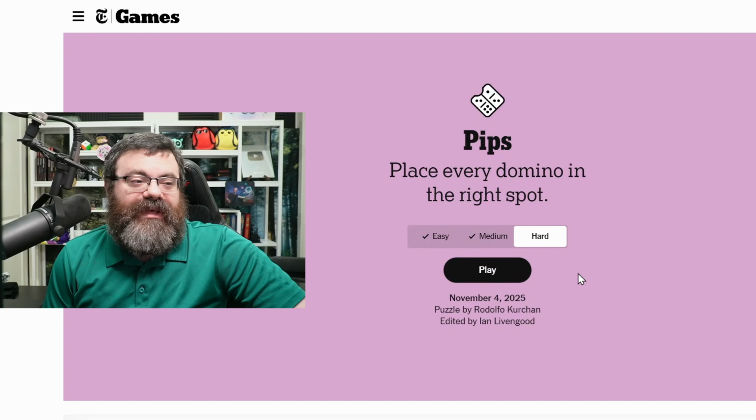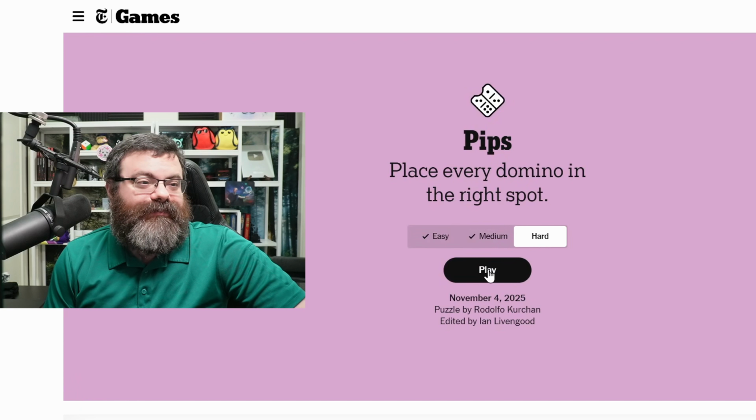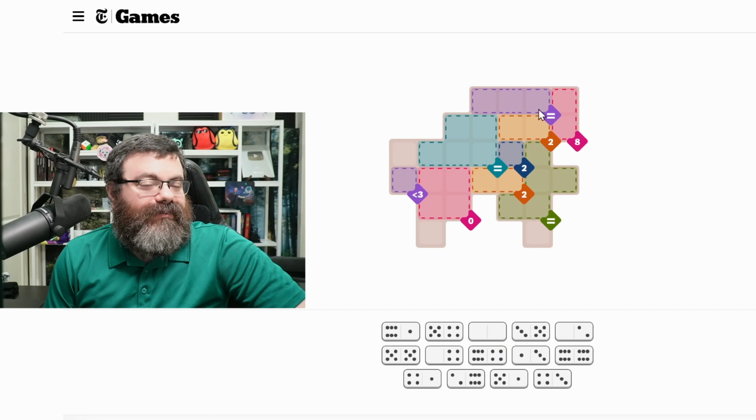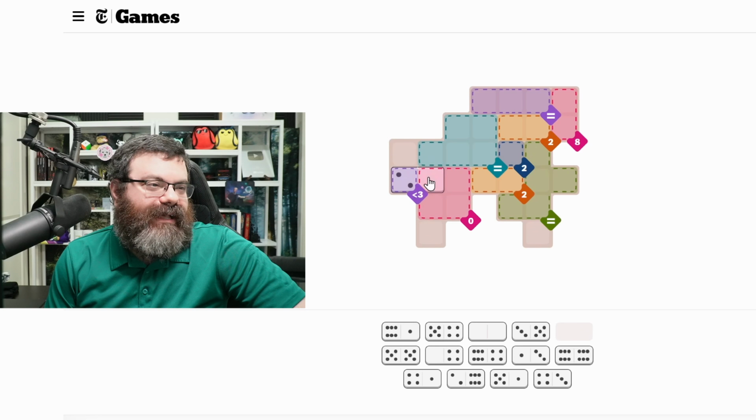Let's do the hard pips for Tuesday, November 4th. Okay, what's our in? 5 equals here. These are all, how many blanks do I have? 1, 2, 3, 4. I have 4 blanks, so this takes all the blanks. Now we have a domino like this. Now blank to less than 3 could be the 2. So what if we did that? And then this was the double blank, and then the blank 4, we throw out the 4.